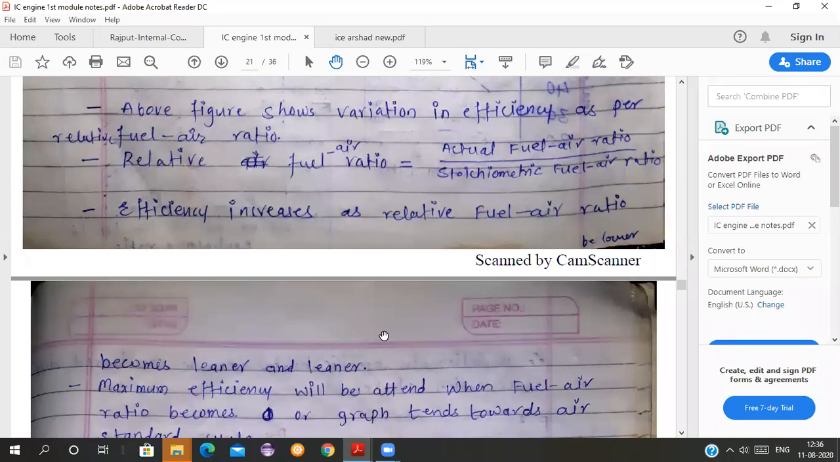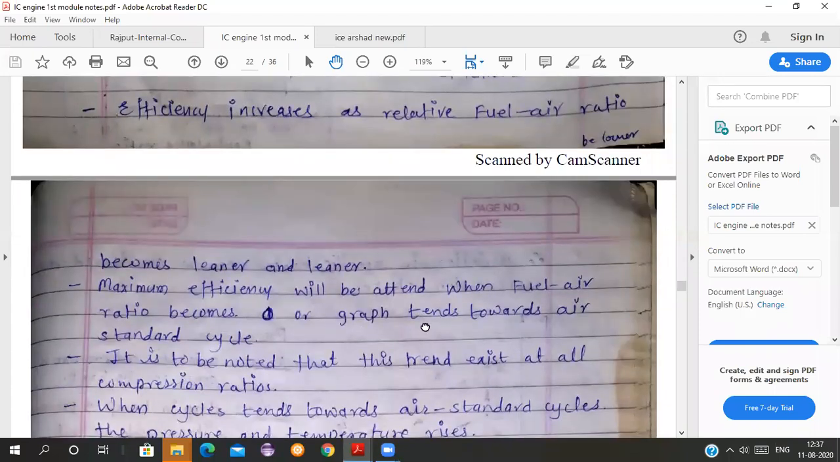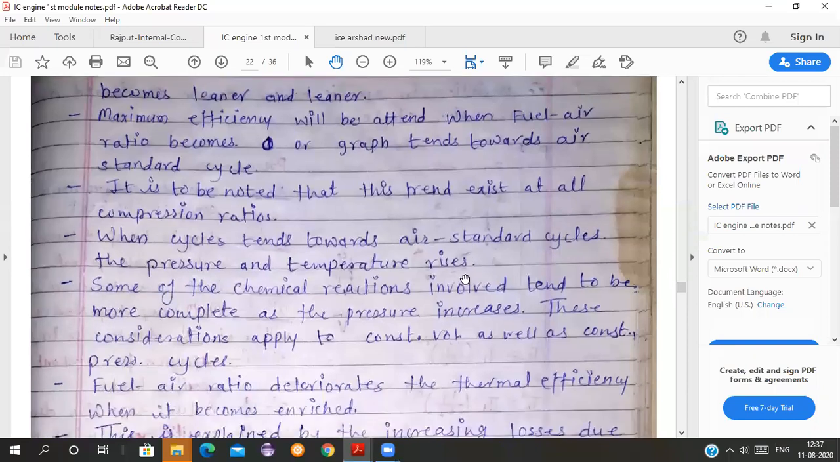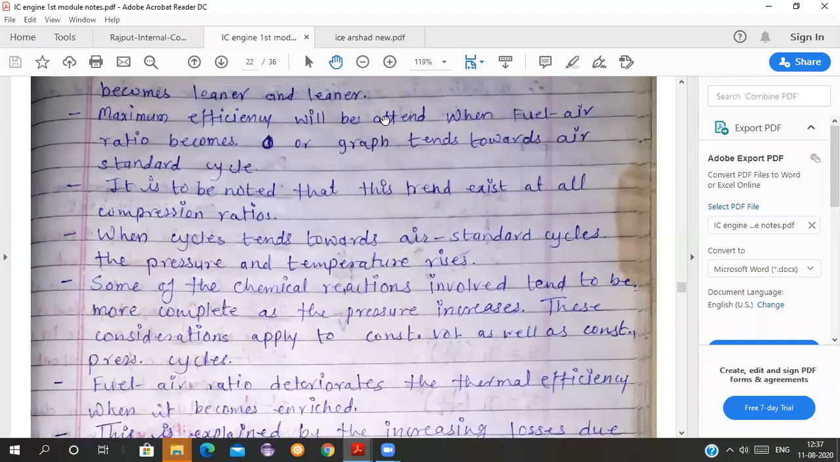Try to understand this. Next, see, maximum efficiency will be attained when fuel air ratio becomes 0, when the fuel air ratio is tending towards 0 or the graph tends towards the air standard cycle. It is to be noted that this trend exists at all compression ratios, whether you take the compression ratio as less or more, whether you keep it as 7, 8 or 9. This is the trend it follows for every compression ratio.